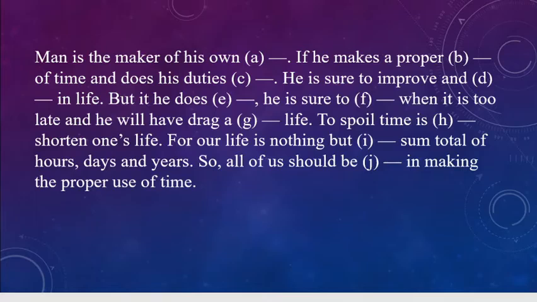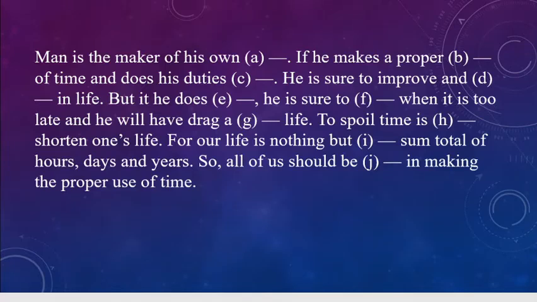So it says, man is the maker of his own dash. So we can say own fortune or own fate. If he makes a proper dash of time and does his duties dash. So if he makes a proper division of time and does his duties accordingly or properly, he should improve and dash in life.